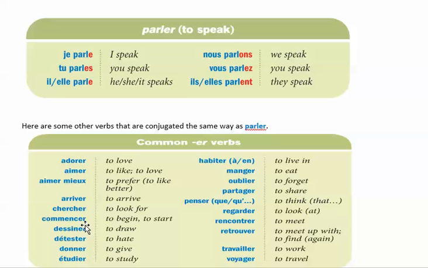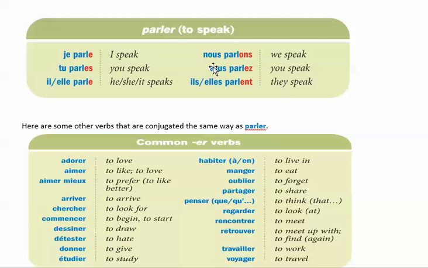Commencer, to start, to begin. Dessiner, to draw. Détester, to hate. Donner, to give. Étudier, to study. Habiter en, to live in. Manger, to eat. Oublier, to forget, and so on.